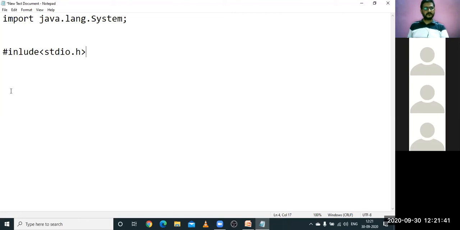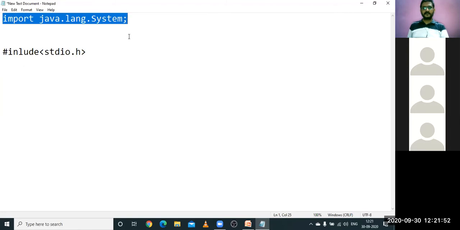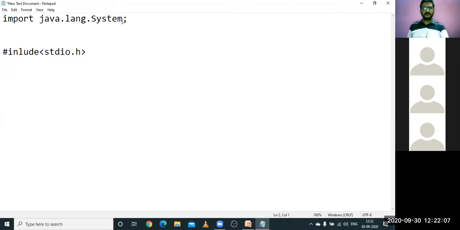This is in C or C++ and this is in Java. Whenever you write this statement in Java, you are going to use this class's features in your program. System is a class which is part of Java. As we discussed, it is a header file there, and it is a class here, but where does this class come from?